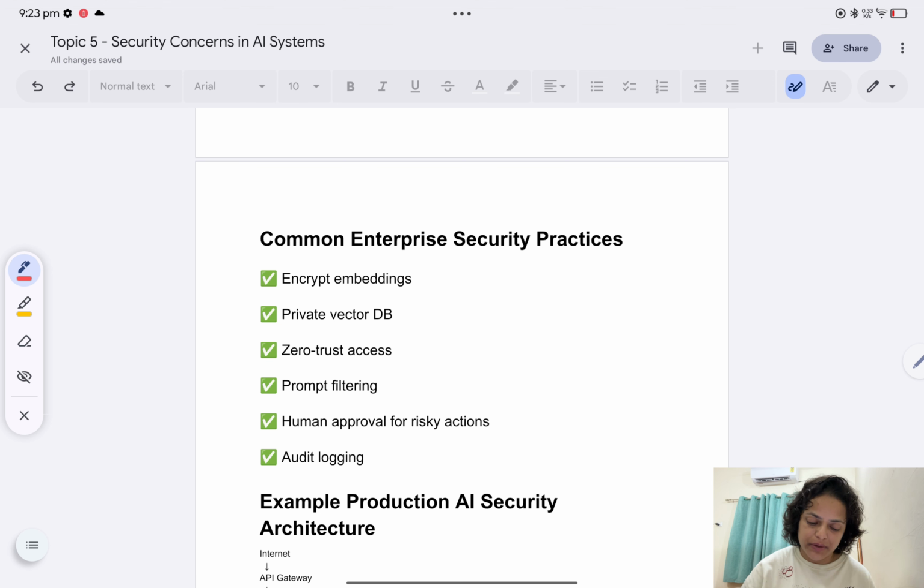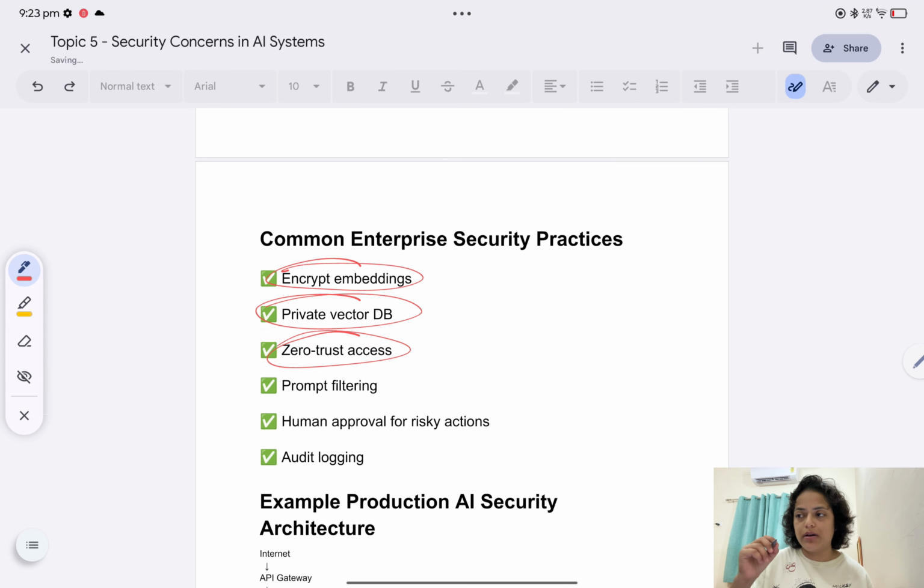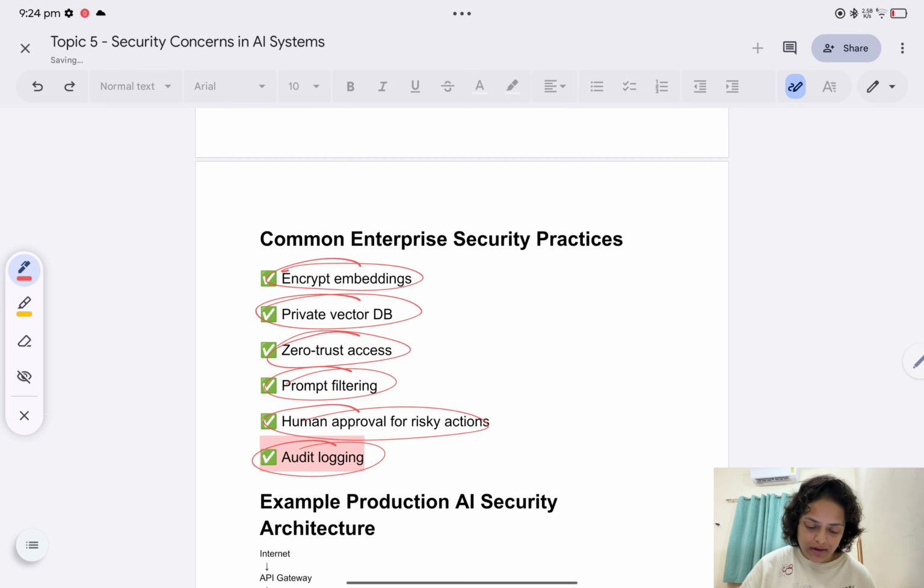Now common enterprise security practices. What companies are doing: they are encrypting the embeddings and making their vector DB private. After that, zero trust access, which means even if I am a regular user of this system, I still need authentication. Then prompt filtering, human approval for risky actions, and audit logging.